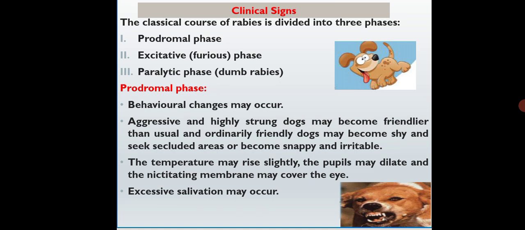So next are the clinical symptoms. The clinical course of rabies is divided into 3 phases: one is called the prodromal phase, the second is called the furious or exudative phase, and the third is called the paralytic phase. In the prodromal phase, behavioral changes may occur. The person will be aggressive, with a high rise in temperature, and excessive salivation may occur.